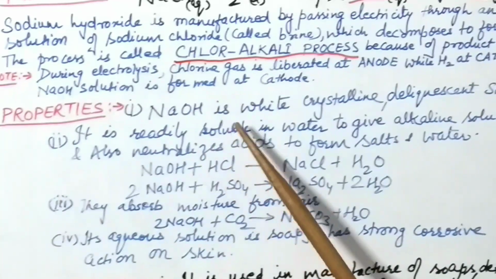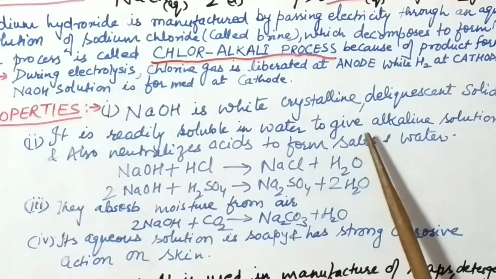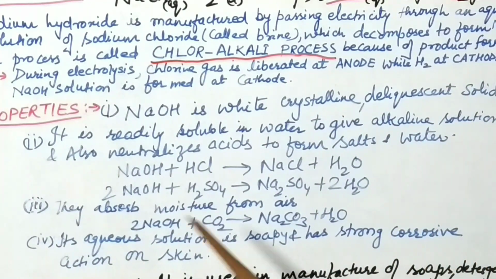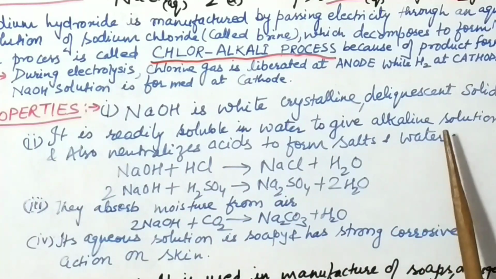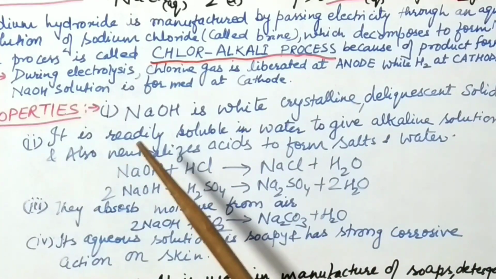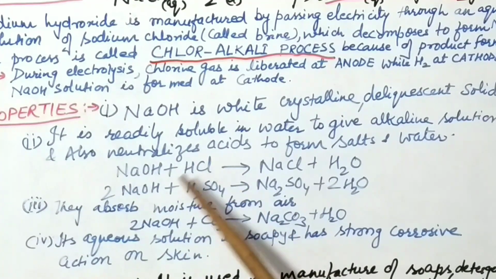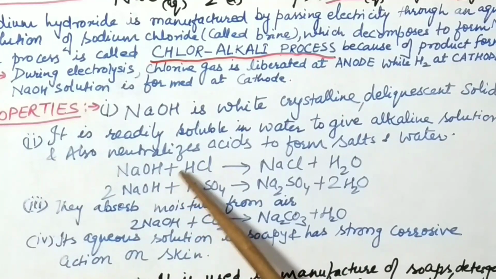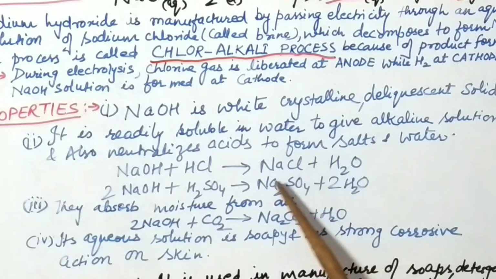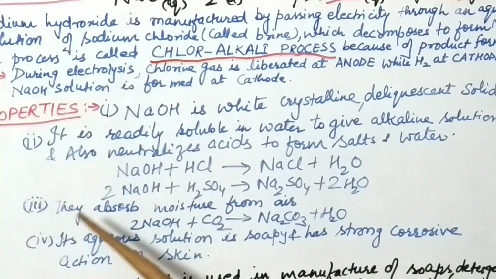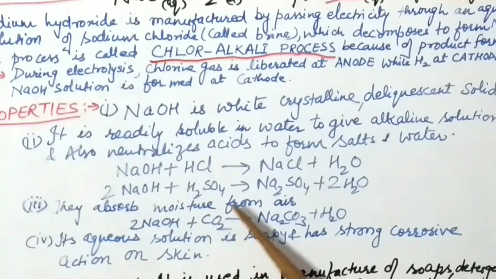Now moving on to the second property. It is readily soluble in water to give alkaline solution and also neutralizes acids to form salts and water. This property everybody must be knowing. Whenever this NaOH reacts with hydrochloric acid, it will neutralize and form salt and water. Third point, they absorb moisture from air.